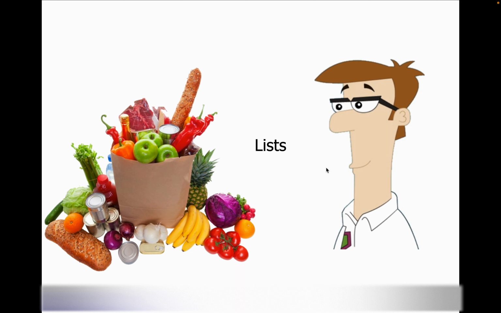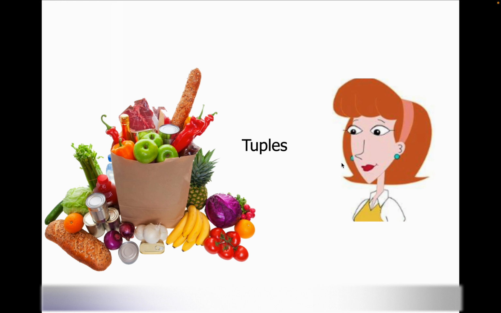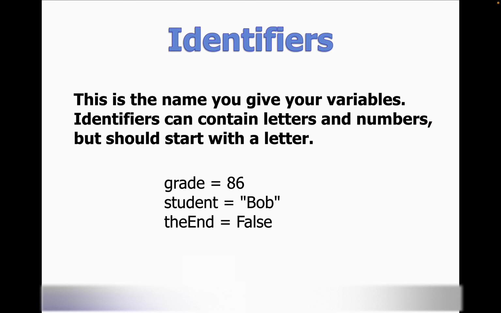Lists are like when you're shopping with your dad. You have a certain grocery list, but let's say you don't want something or you want to add something. You can change this list. But tuples are like shopping with your mom. Whenever you put something in and you say, this is my list, it'll stay that way. It cannot be changed. You can't take stuff out or add stuff.